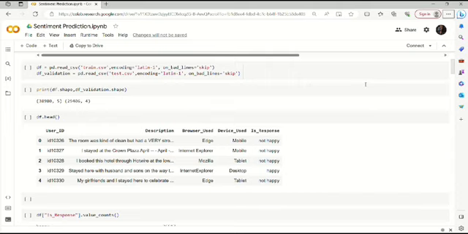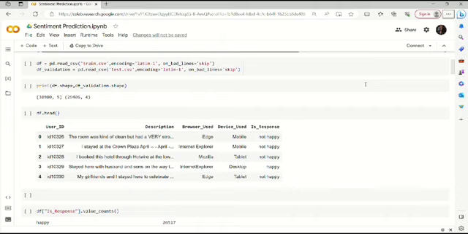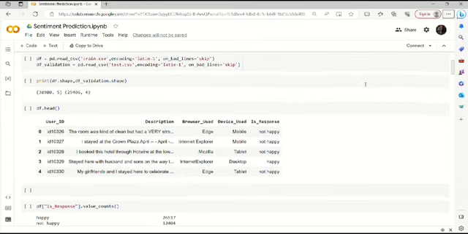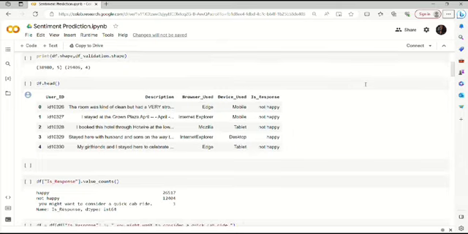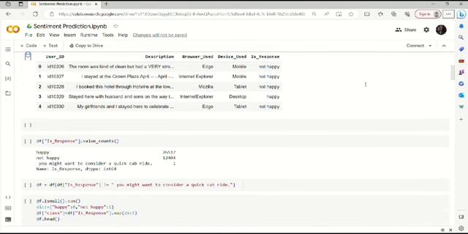And then we are printing the dimensions of the dataset, that is the shape of that. And then we are printing the first 5 records of the dataset. Head represents the first 5 records. Now we are counting the isResponse field, which has got 2 data, happy and not happy. The happy data has around 265,000 data, and the not happy has got around 124,000.